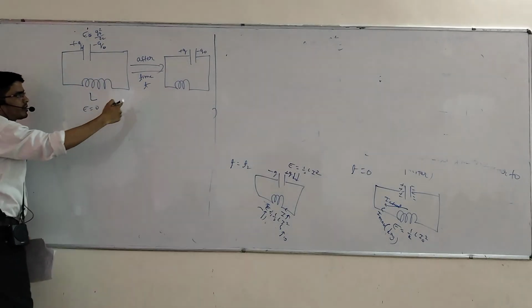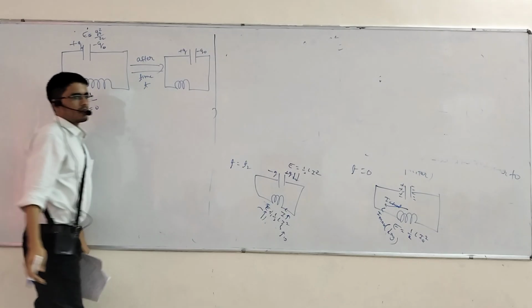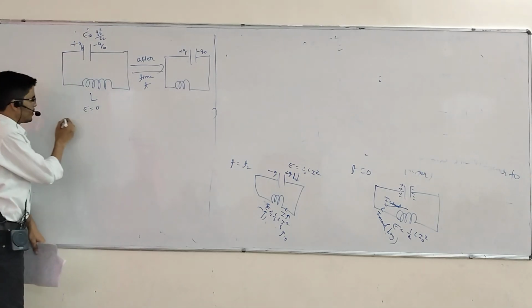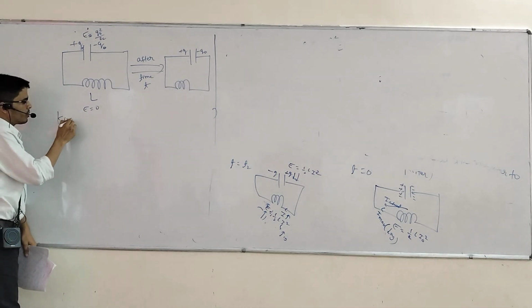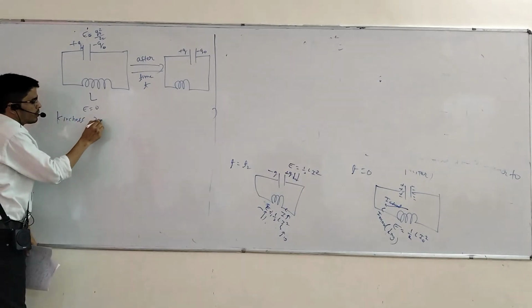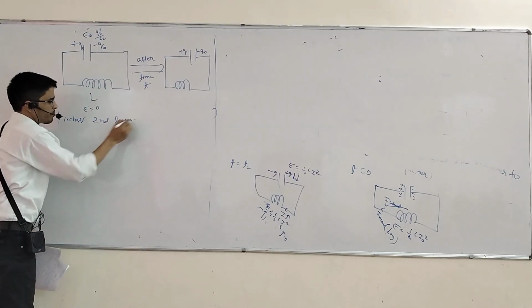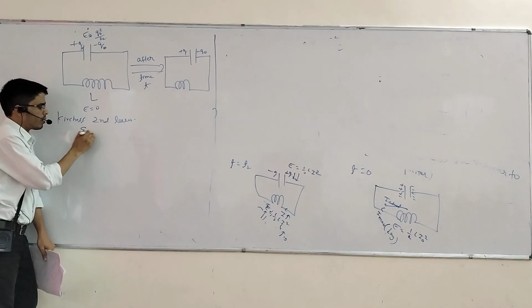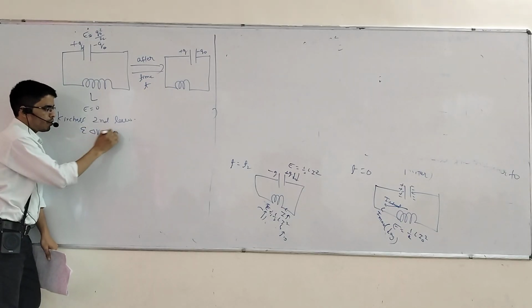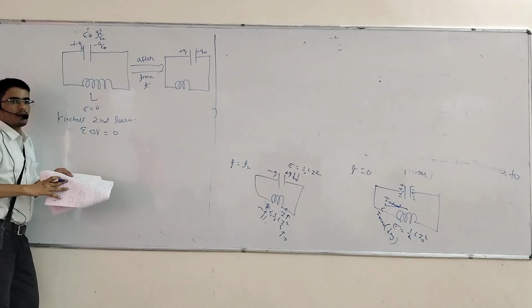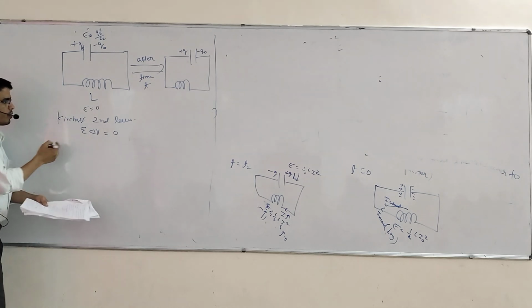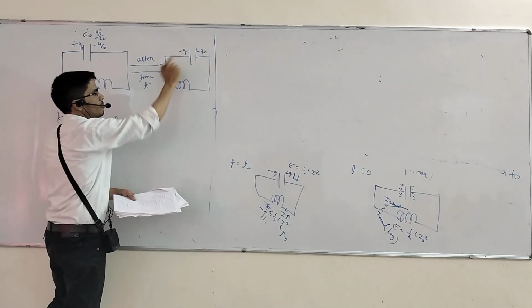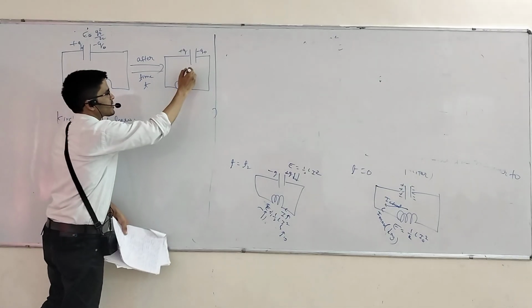Till here, can I apply Kirchhoff's second law? We can apply Kirchhoff's second law. What is Kirchhoff's second law? Summation of delta V equals 0. So here tell me, what is the charge value? Plus Q. And what is the capacitance?